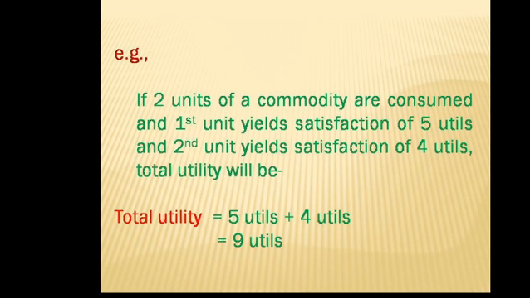So here we have 5 utilities from the first unit and 4 utilities from the second unit. So our total utility is equal to 9 utilities.